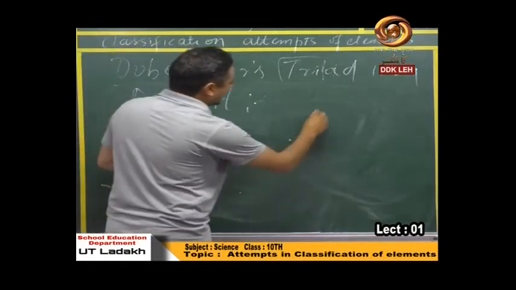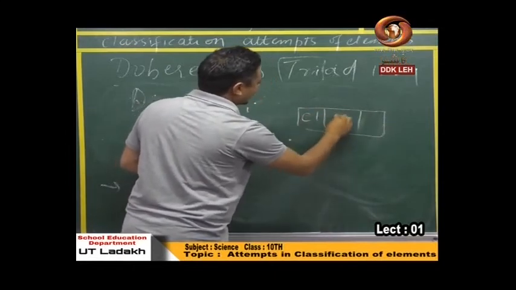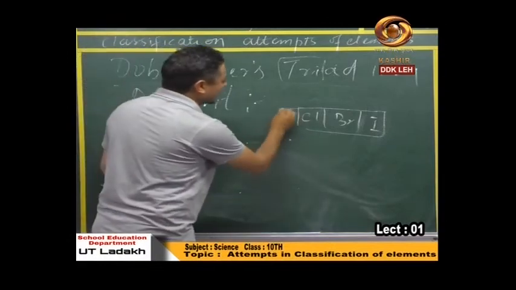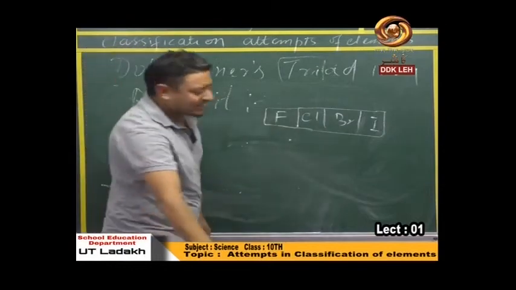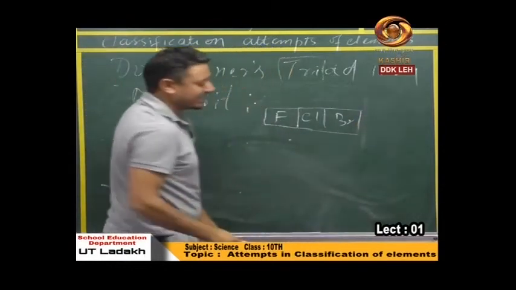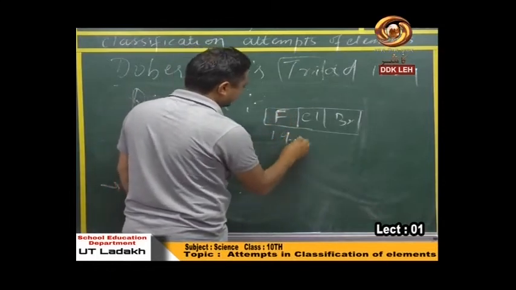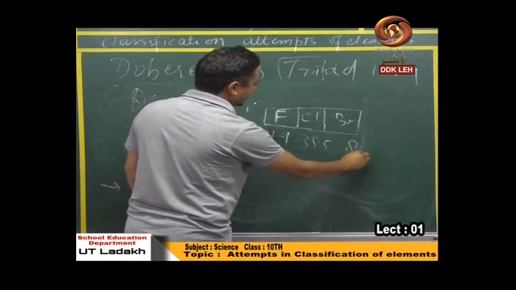See, let's see in the same group. This is chlorine, bromine and iodine. Is it? Now join one more element over here. This is fluorine. Now make a triad. Just erase this. इसको triad एक बना दीजिए आप. देख लीजिए आप इसका. 19, क्लोरीन का 35.5 and bromine का 80.